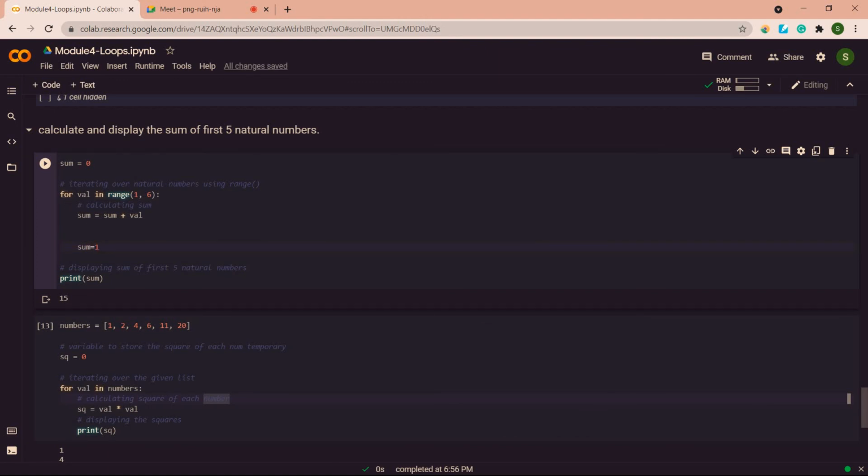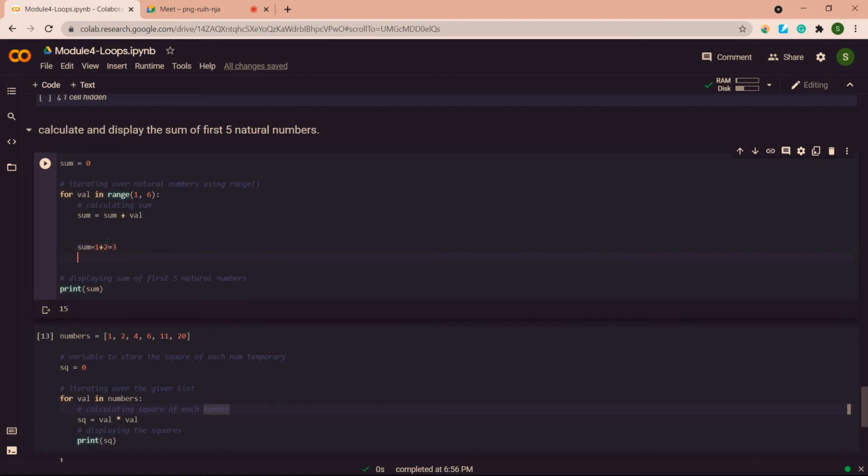Then it will go into this loop again. Now this val value will change to 2. My old previous sum value is 1, and this val value is 2. Now it will add 2 to sum, updating the sum value to 3. In the next iteration, my val value will be 3, and the sum value is also 3. Now 3 plus 3, we have updated the sum value as 6.